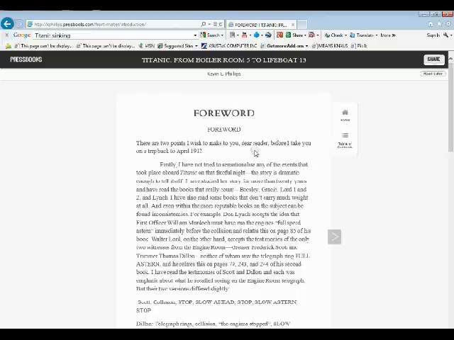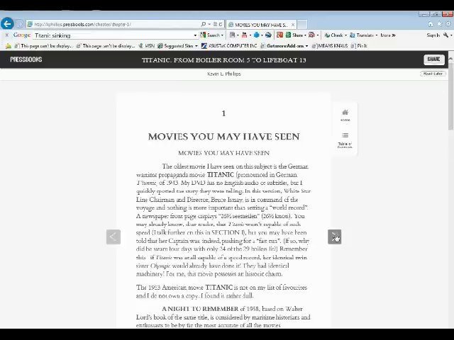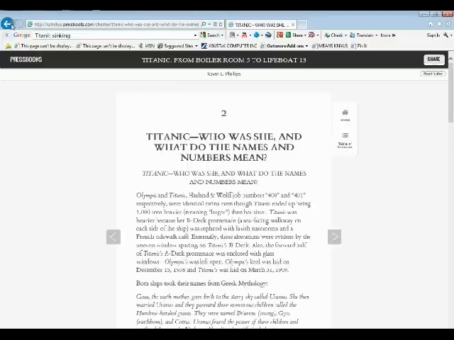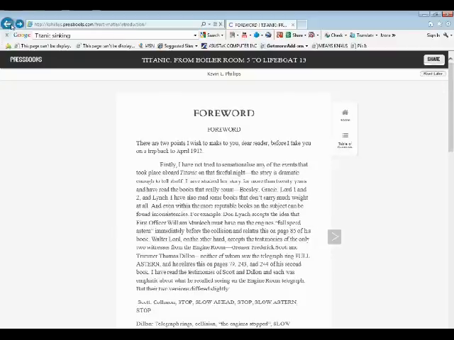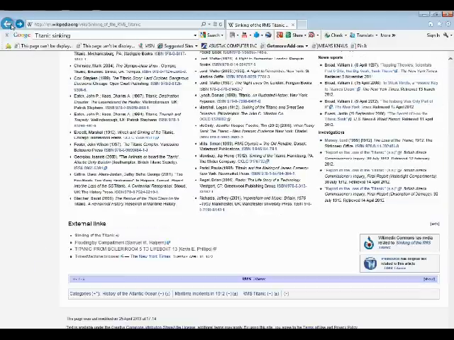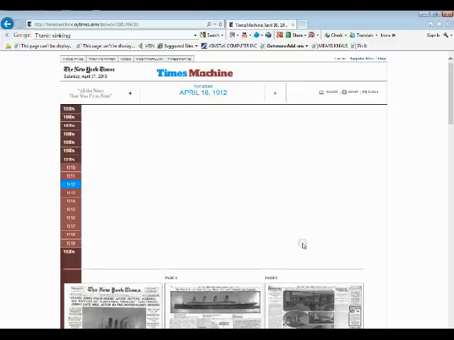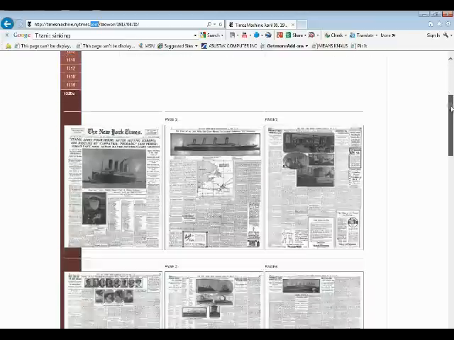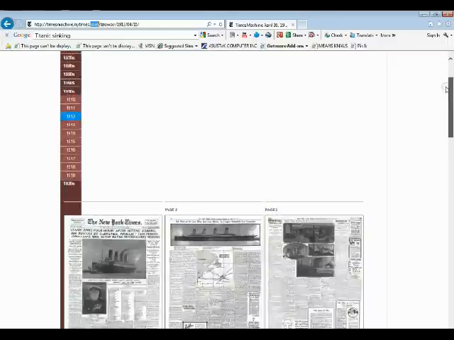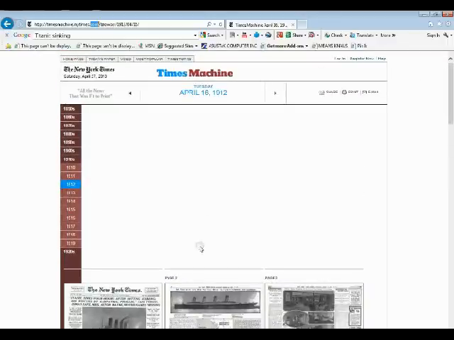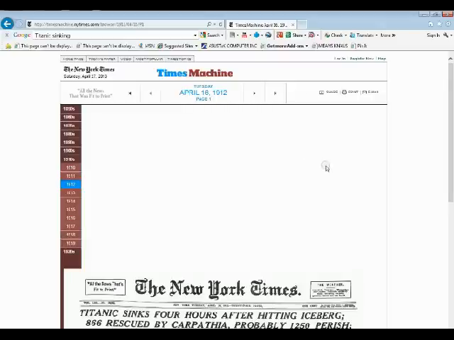So you just go to read, and here we have things that you could read through. All right. I'm going to hit the back arrow to go back to Wikipedia and show you one more thing. Let's go down to our last one. This one, even though it is a .com, and anybody can create a .com, I have a New York Times. So everybody knows about the New York Times newspaper, and therefore it will be a reliable source that I can use.